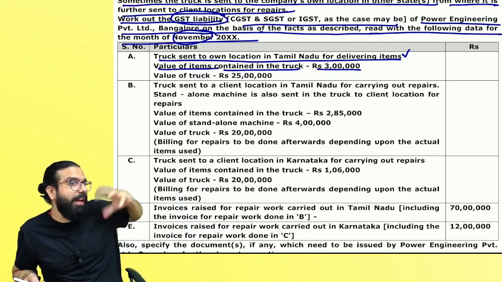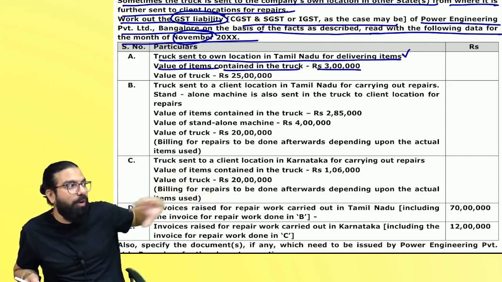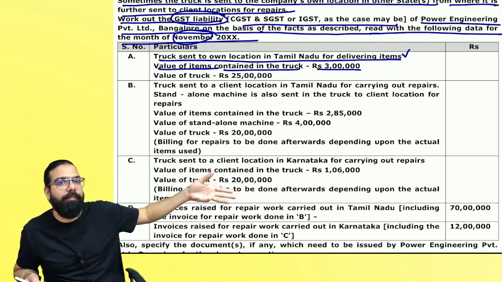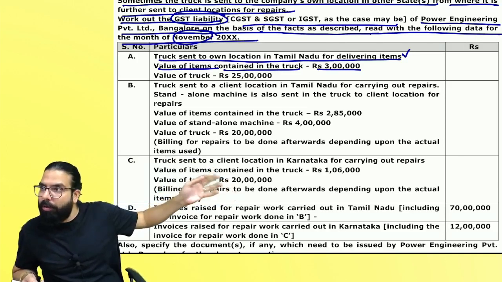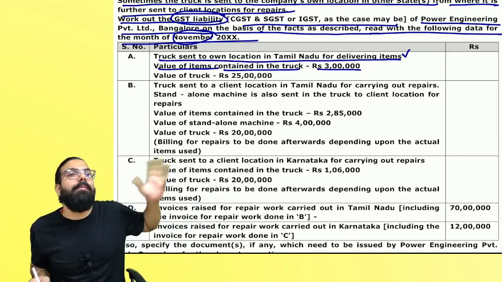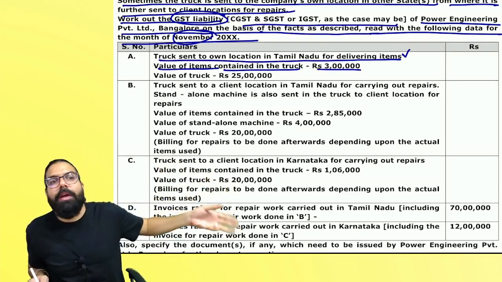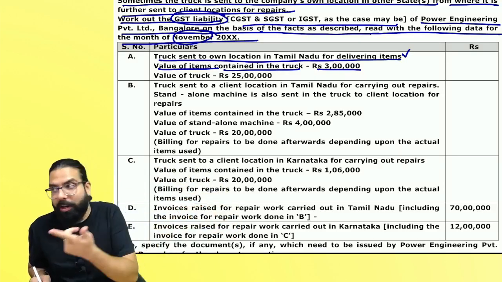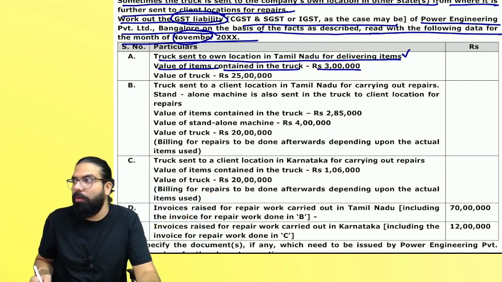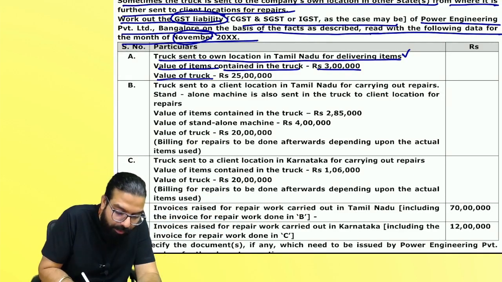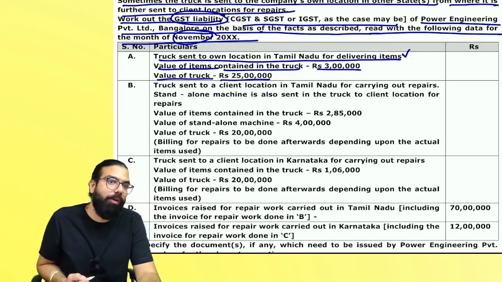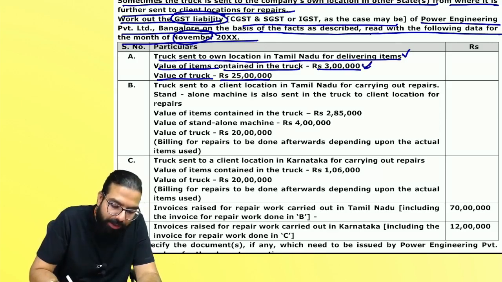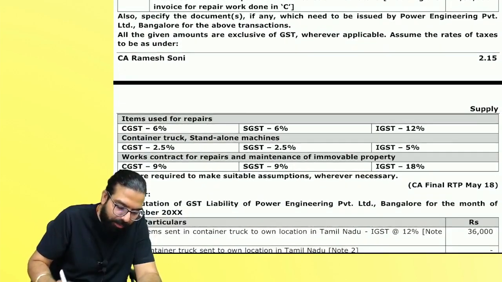My question is, when you are taking the items and going, is the truck supplied or only the items are supplied to your distinct person? Sure? They are sending some item to their own location. Where will GST come? It's a stock transfer. But the value of the truck is 25 lakh. Will GST come on the truck also? No. Now tell me one thing, 3 lakh rupees, what rate of GST will come?